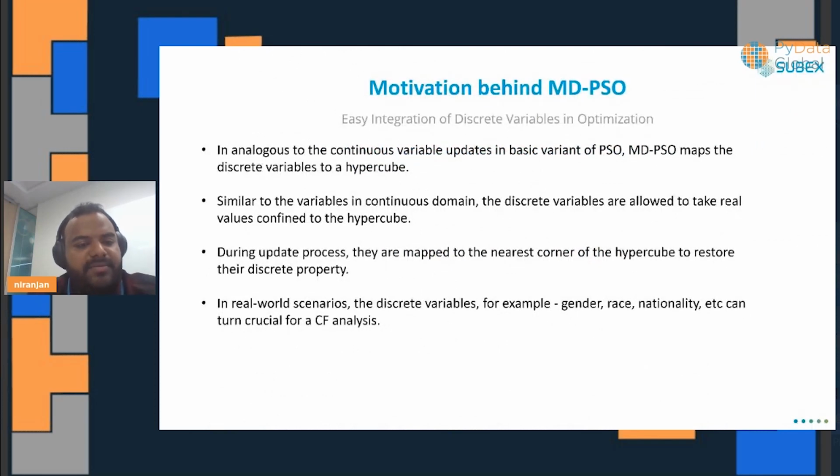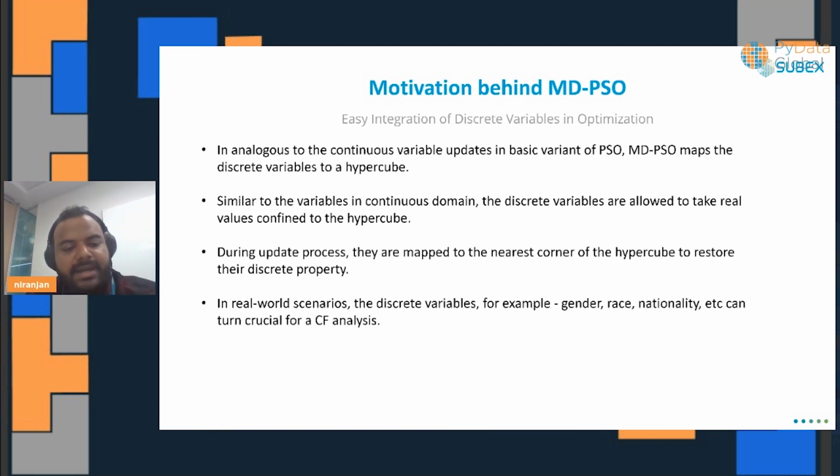And what I talked about regarding continuous variables and categorical variables, right? For the case of one hot encoding, the positions of the particular data points are mapped to the nearest hypercube to restore their discrete property.